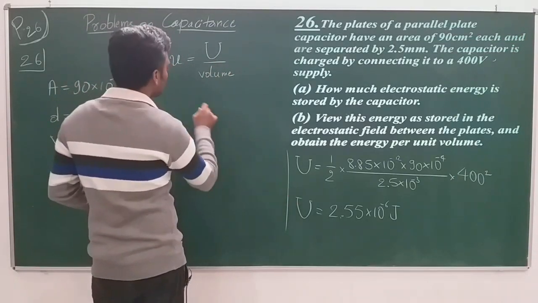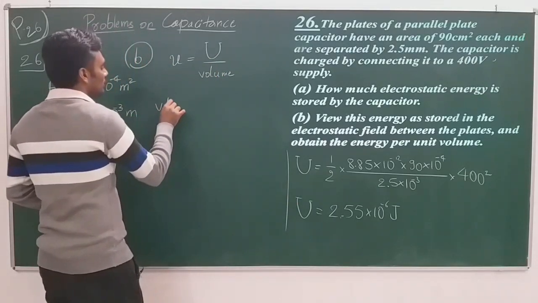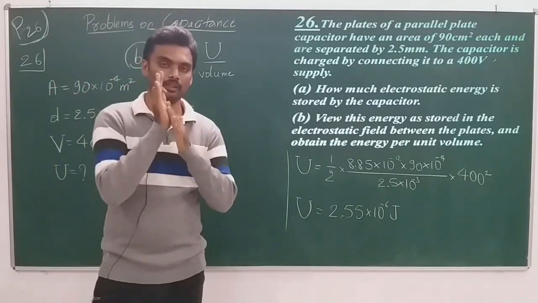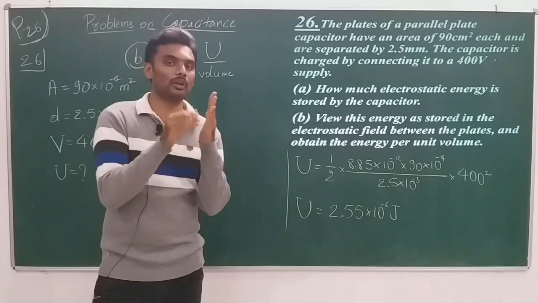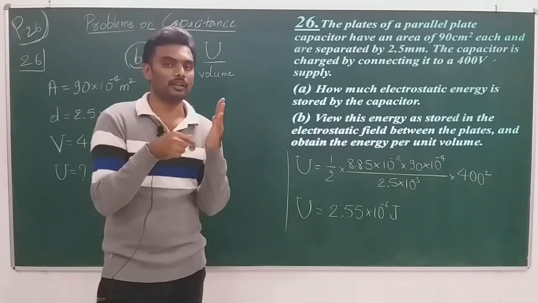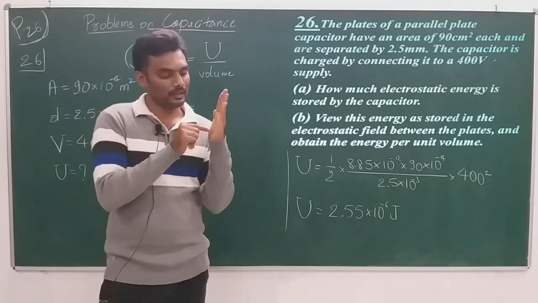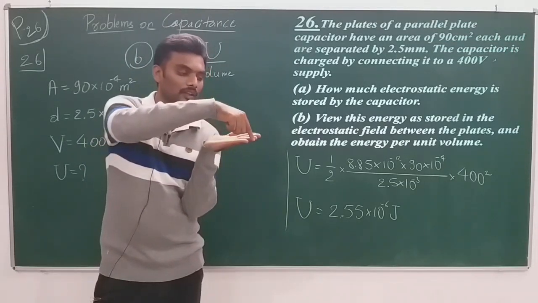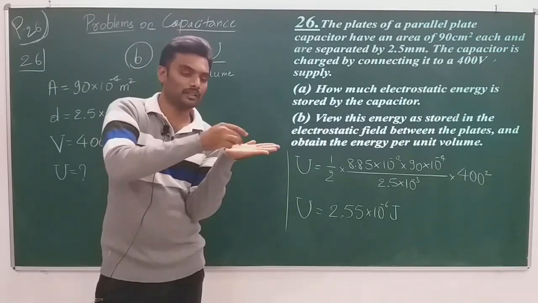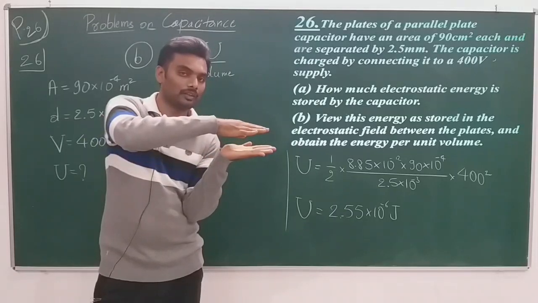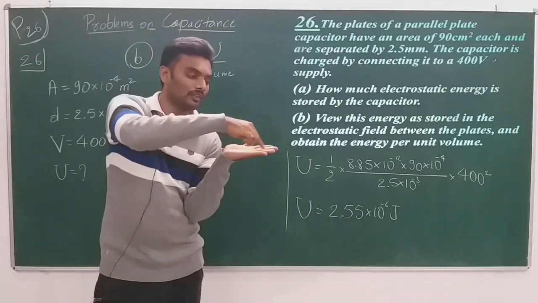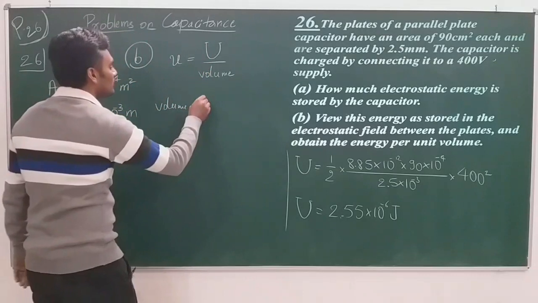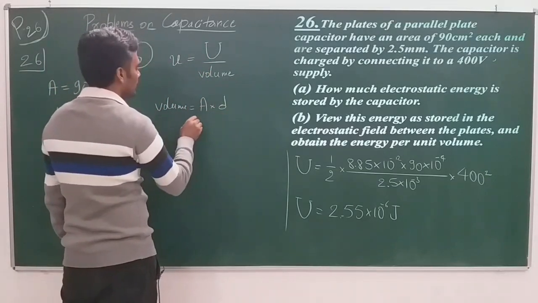We do know the value of U, but we don't know what this volume is. Okay, so volume is equal to, look at this, the area of the plates into the distance between the plates. It's just like a cuboid, length into breadth into height. If I keep the capacitor like this, length into breadth is the area of the plate, and height is the distance between the plates. Following? This area into this height will give me the volume. So volume is equal to area into distance between the plates.